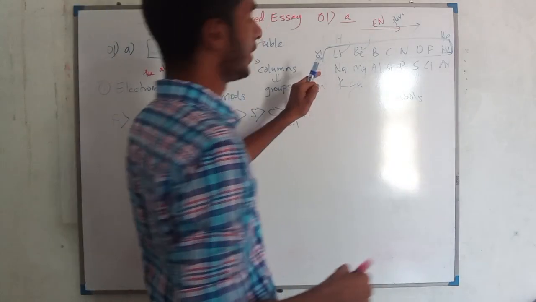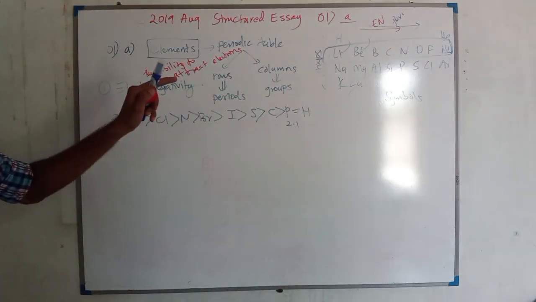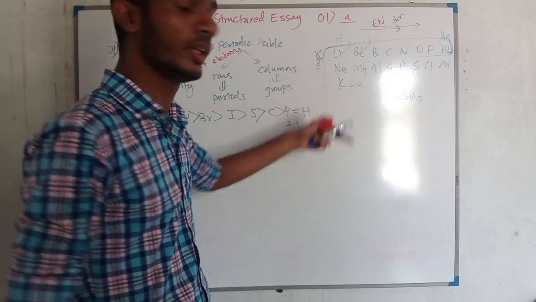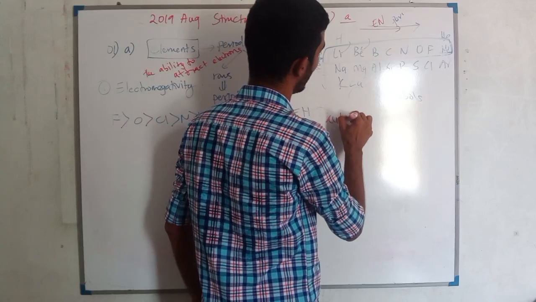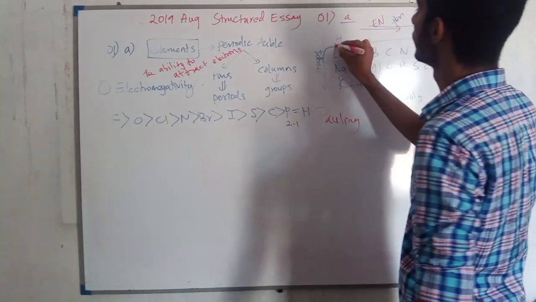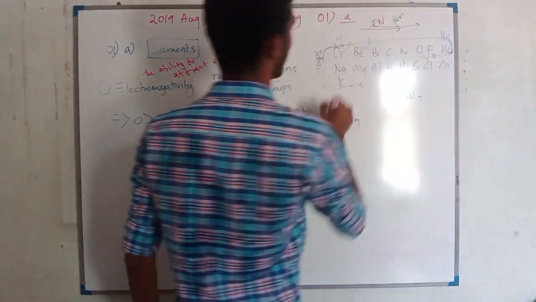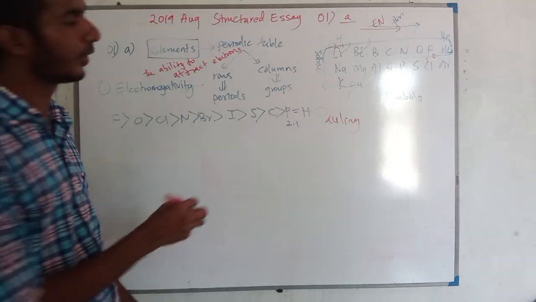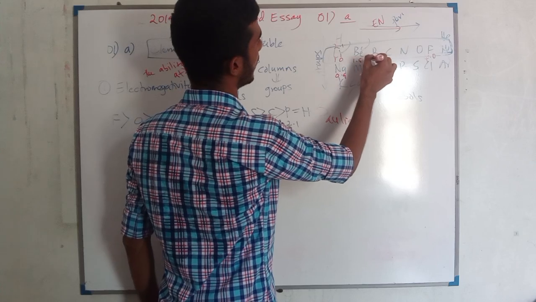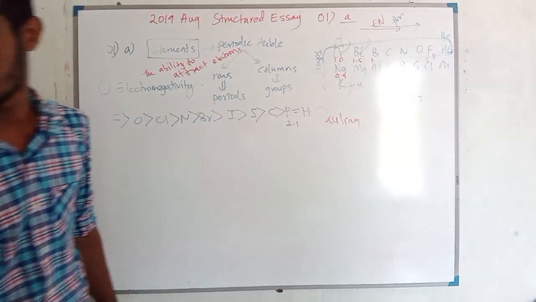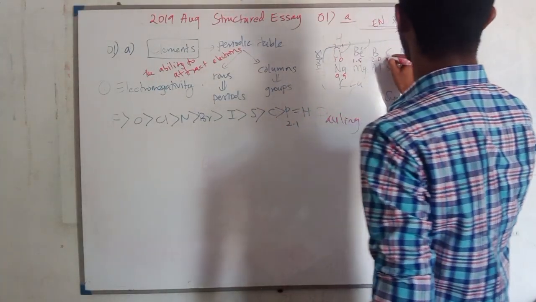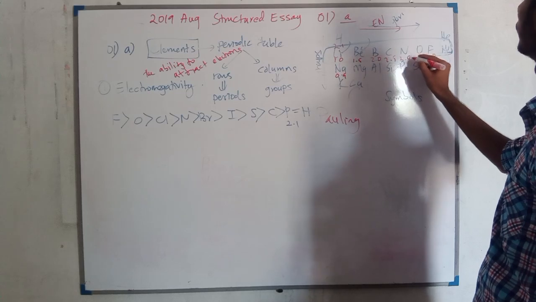For each and every element we have electronegativity values on the Pauling scale. For example, for fluorine that is 4.0, for this is 2.1, and for lithium 1.0, for this 0.1, here 1.5, 2.0, 2.5, 3.0, 3.5.